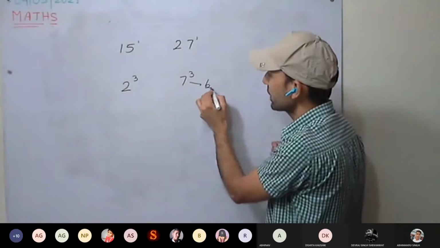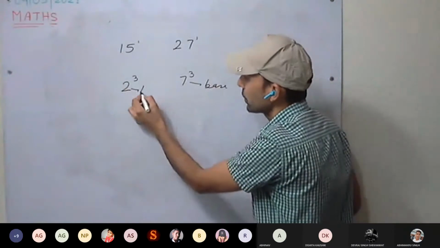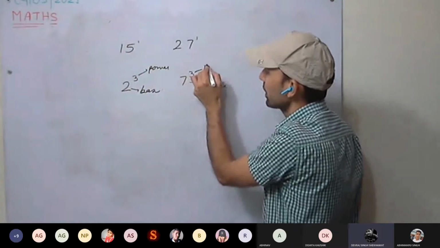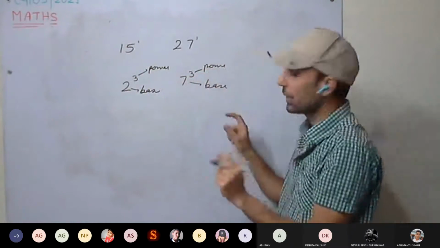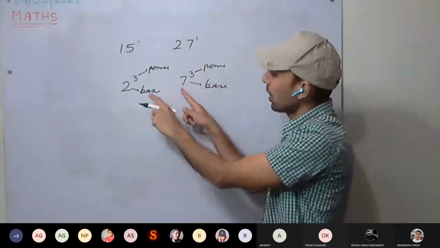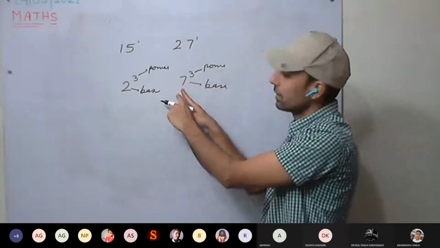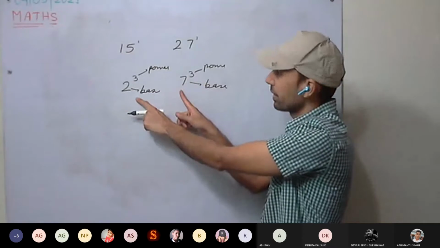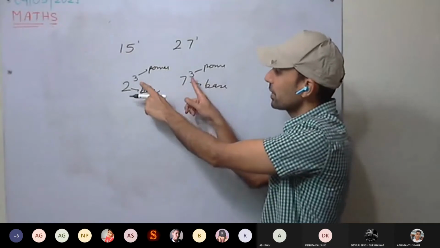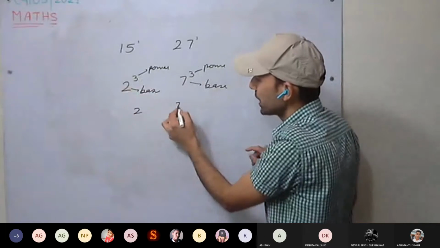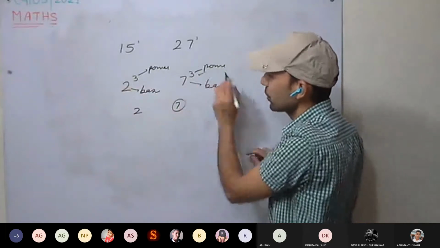Here 7 is the base, and here 2 is the base. 3 is the power. Okay, how have we compared? First check the powers. Powers are the same here, bases are different. Since powers are the same, we have to only compare the bases. Then we compared 2 and 7, which is larger? 7. That means 7 cube will be larger.